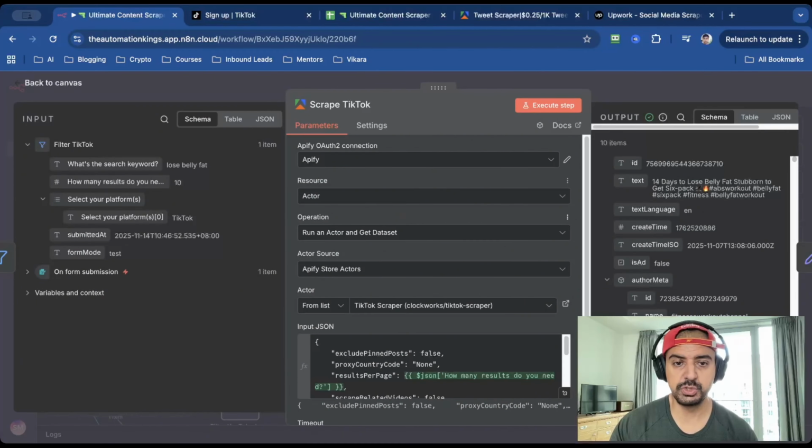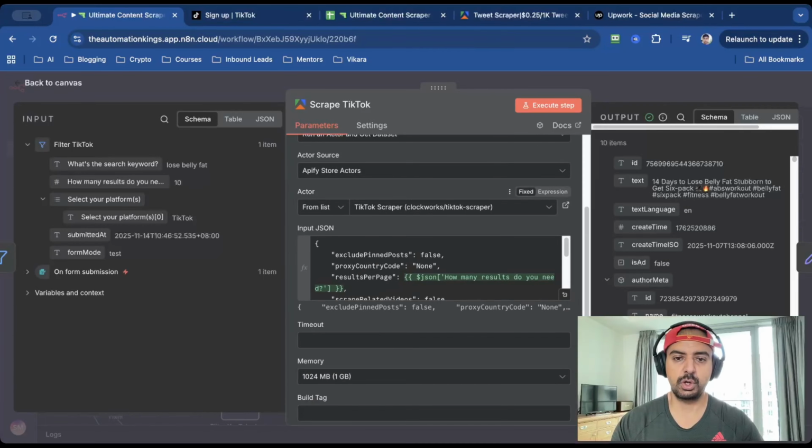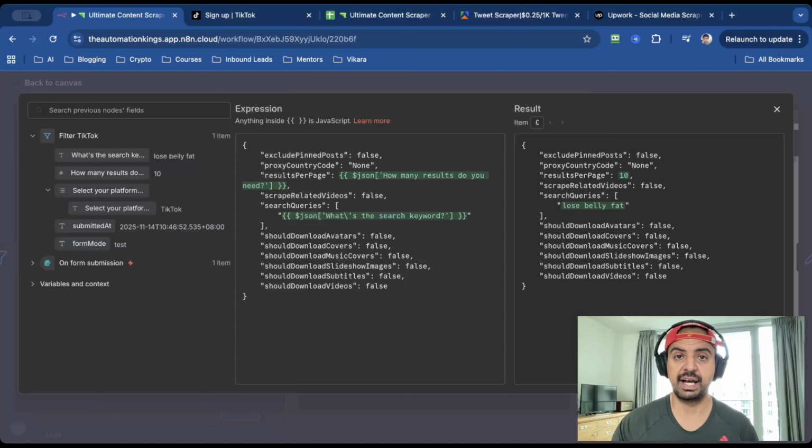And for this, we're gonna use Apify to run an actor and get dataset items operation. And then for the actor, we're gonna use Clockwork's TikTok scraper. Stick around, I'll show you exactly how you can set this up. It's super easy. I know it looks complicated, but it's really not that hard. And with all scrapers, we need to send a JSON payload back to Apify. So this is what the payload looks like. There's only 2 important fields here.